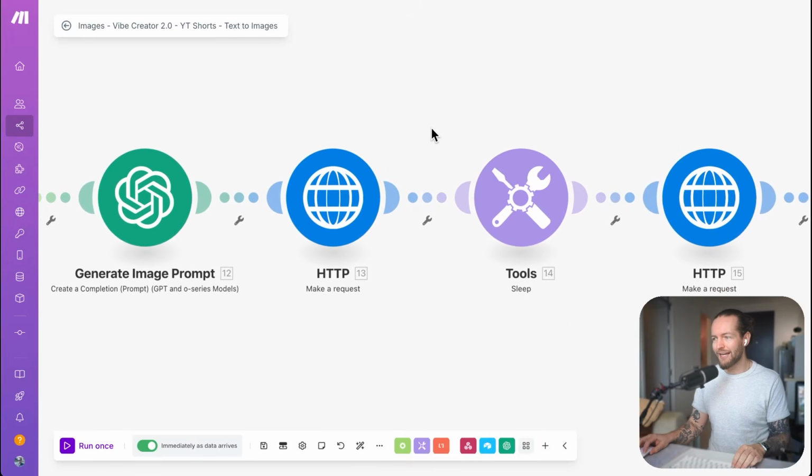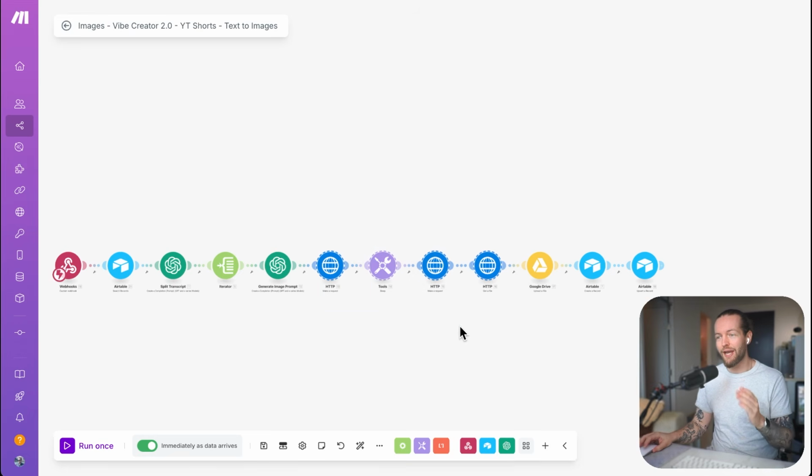And then we get to the next step, which is to make HTTP requests. So these modules here are HTTP requests.